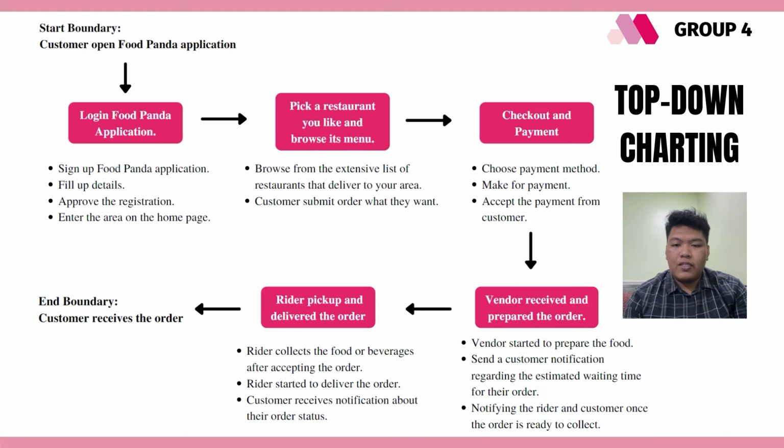And the fourth sub-process is the vendor receiving and preparing the order. The activities are the vendor starting to prepare the order, preparing the food, and sending the customer a notification regarding the estimated waiting time for their order. Foodpanda staff notify the rider and customer once the order is ready to collect. Then, rider pick up and deliver the order, where the rider collects the food or beverages after accepting the order. The rider starts to deliver the order. The customer receives notification about their status. And lastly, it ends with the customer receiving the order.